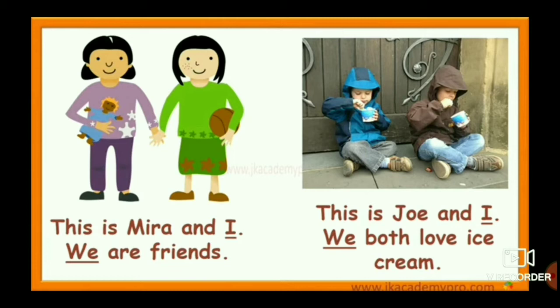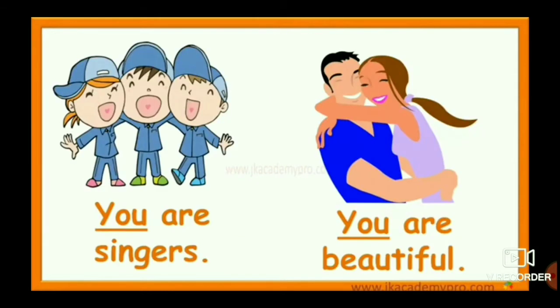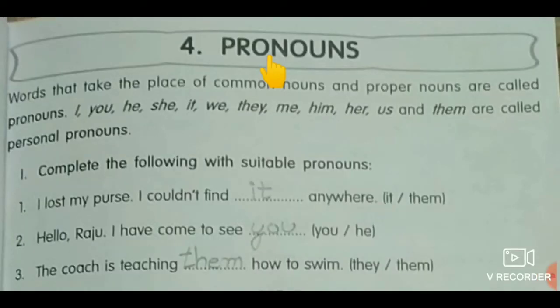This is Joy and I. Both love ice cream. The pronoun you is used when we are talking to someone in front of us. For example, you are singers. You are beautiful.